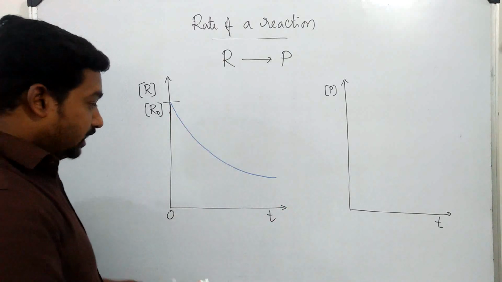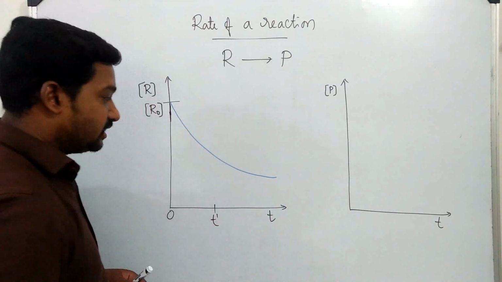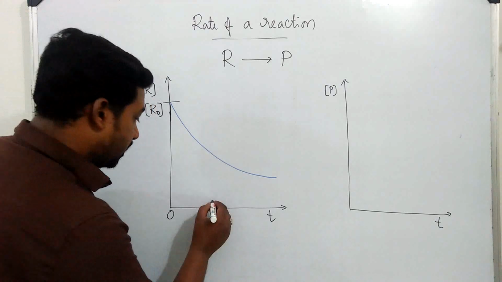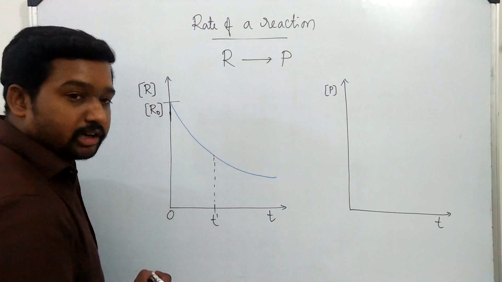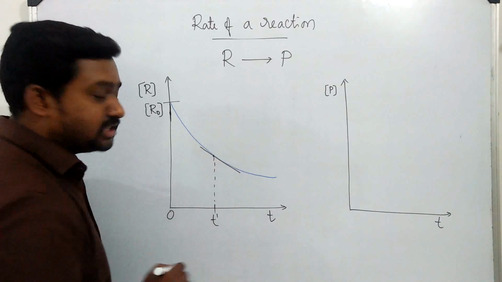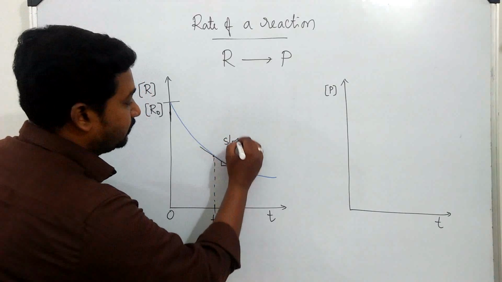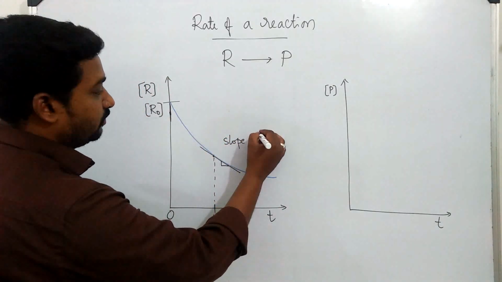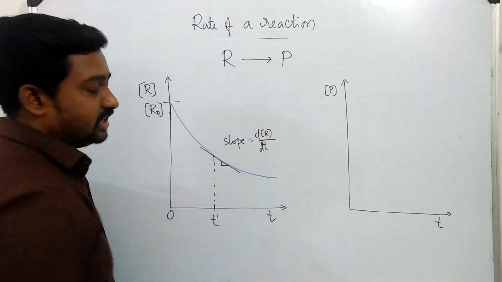Now at a point t, let us say some time t dash, at this point of time what is the rate? It is determined by drawing a perpendicular to the curve at that point of time, then determining the tangent's slope. So slope of the tangent is given as y by x, that is concentration of reactant versus time, let's say dt.